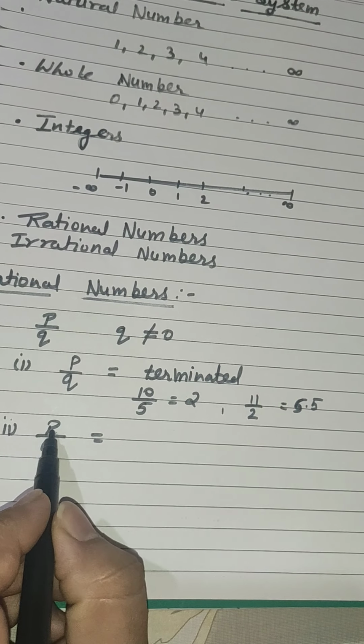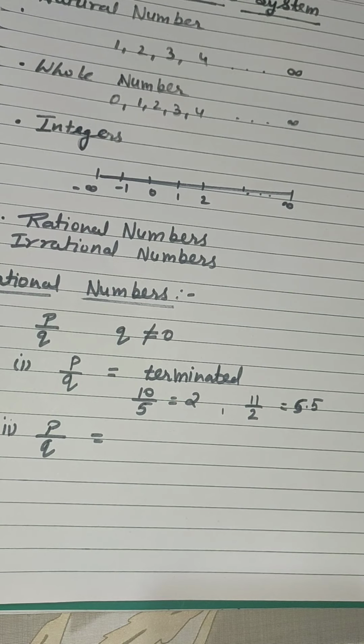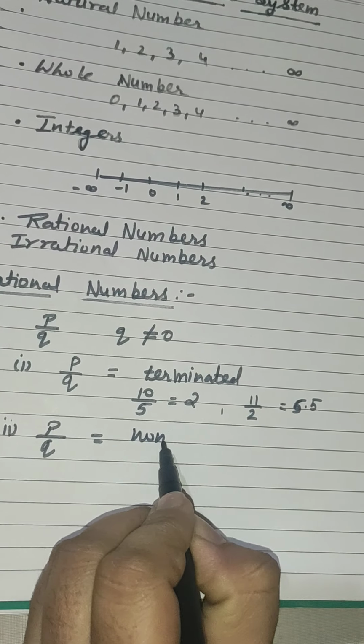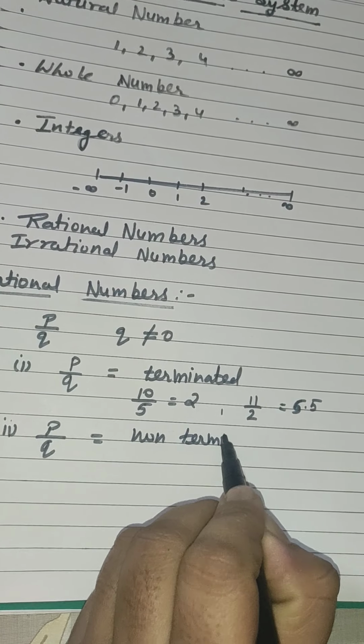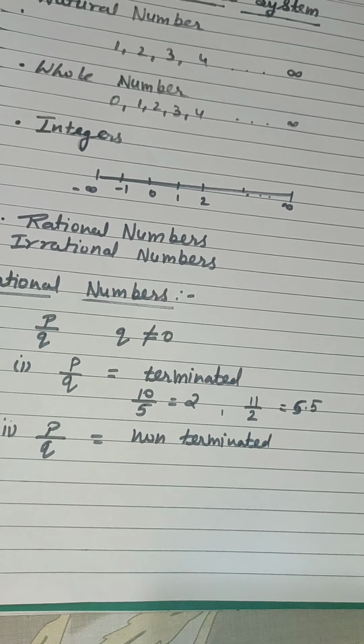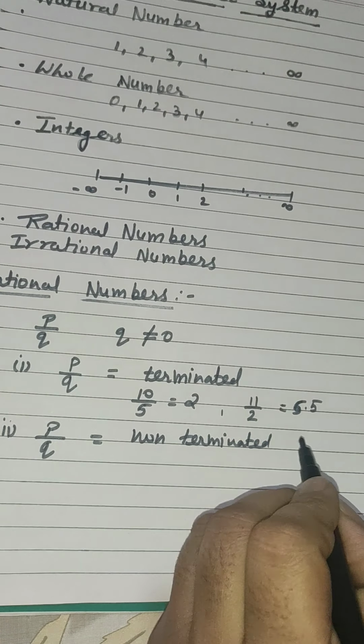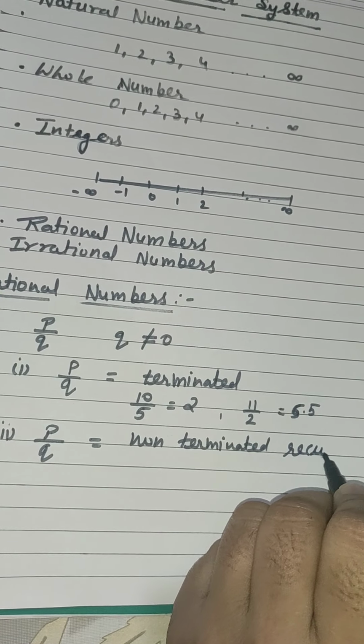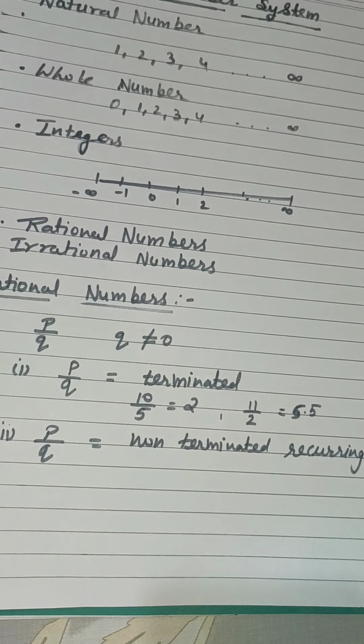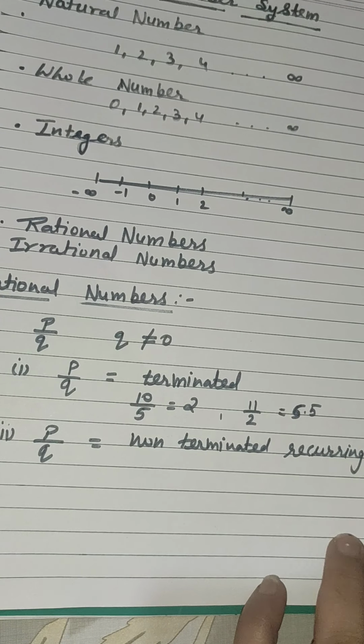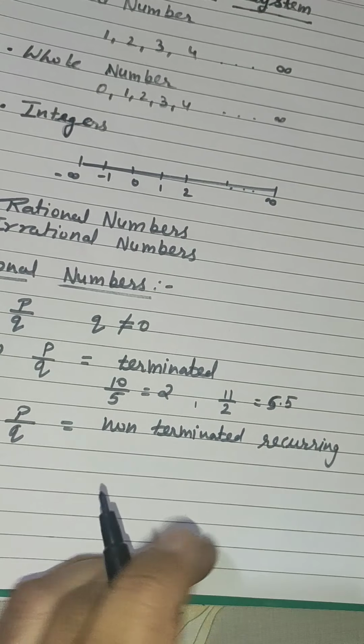Now see, if we get that P by Q is not terminated, that means non-terminating, then it must be repeating or recurring. Recurring means to say repeating.